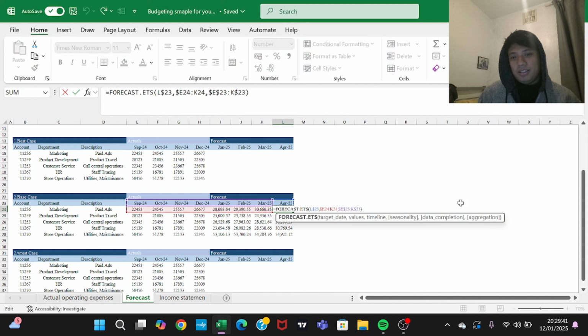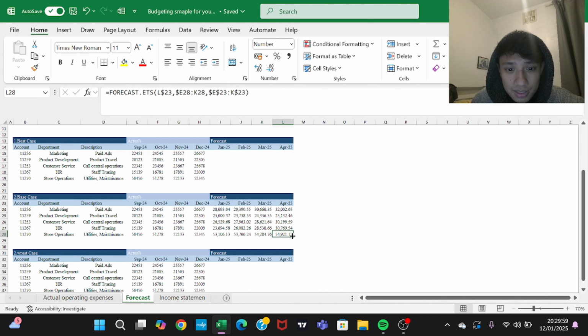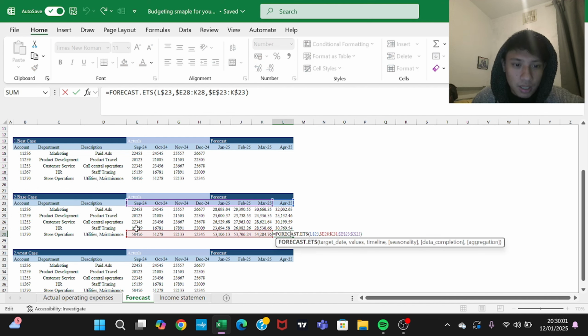Look at this now. It's even taking the data from September 24, October 24, everything till March 24. Previously it wasn't taking September 24 or October 24. It was taking data from somewhere around November or December, but now it's taking everything. Look at this data. You have to see this data. Look how good it is.